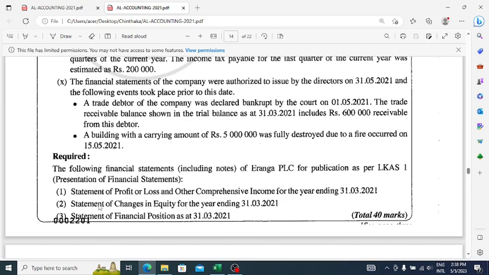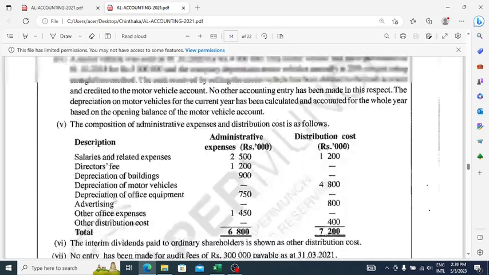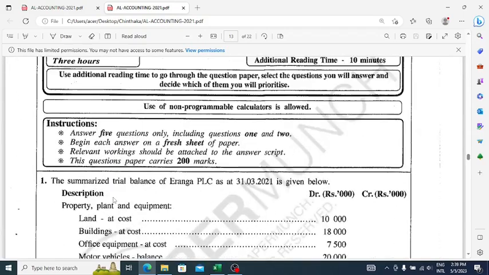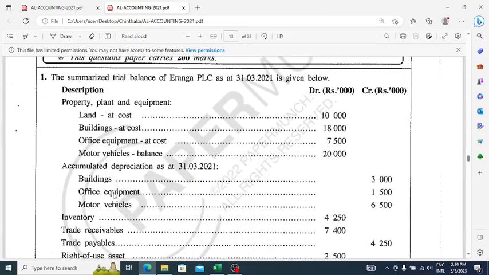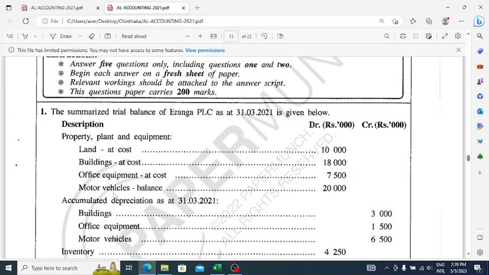With that knowledge, we are now going to read the question, right? Now at first you see that you have been given a typical trial balance. Okay, let's read the question. The summarized trial balance of Eranga PLC as at 31st March 2021 is given below. So the description is given.